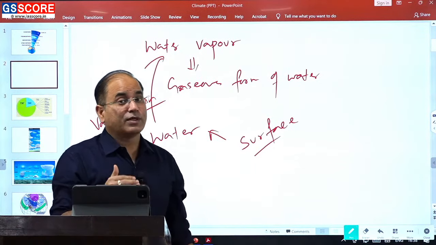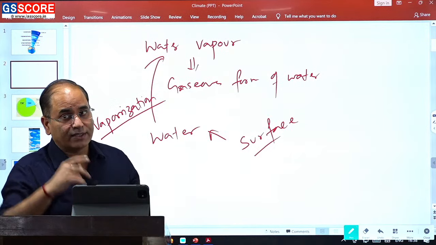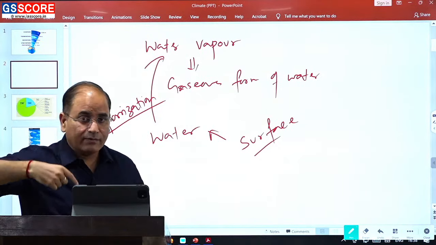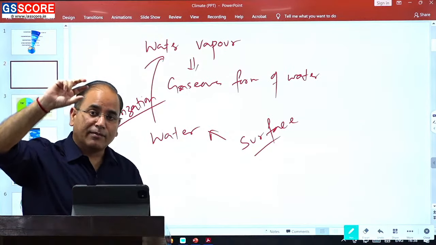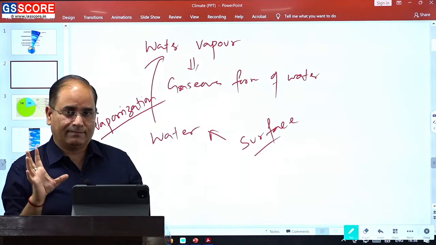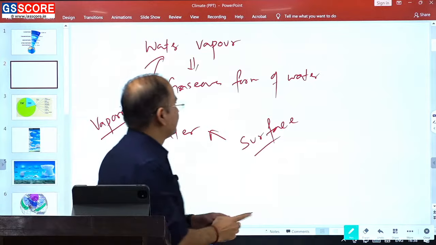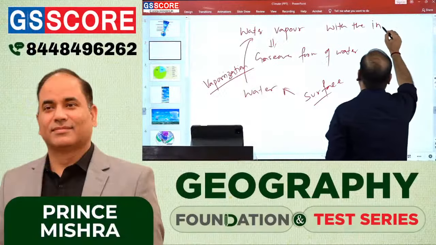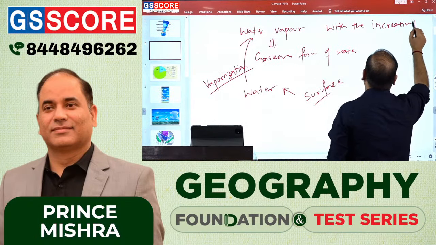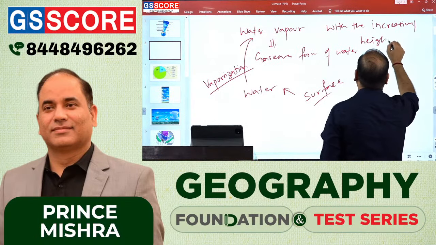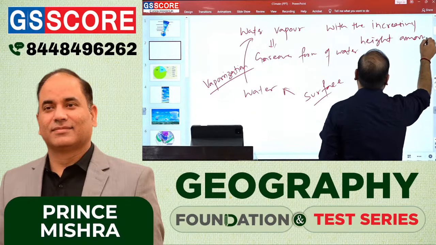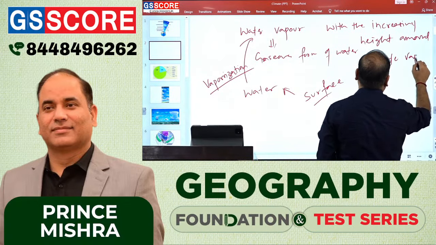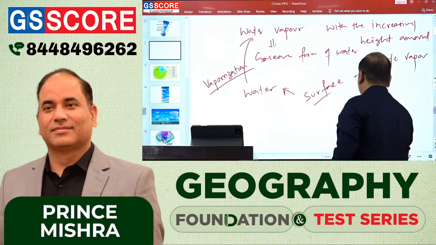Higher amount of water vapor you will find on the surface, lesser amount in the atmosphere above. With increasing height, the amount of water vapor will go down.